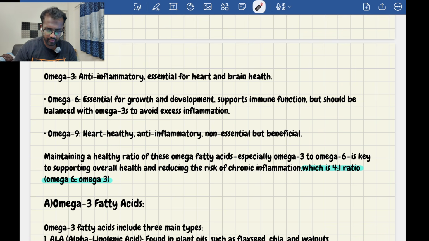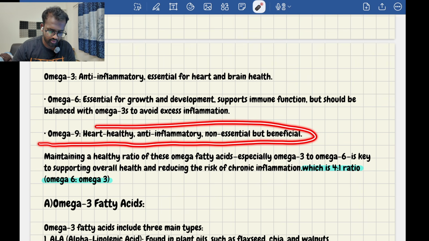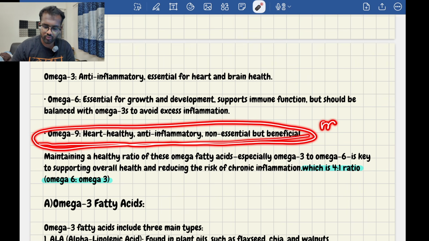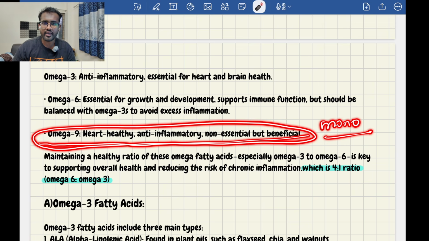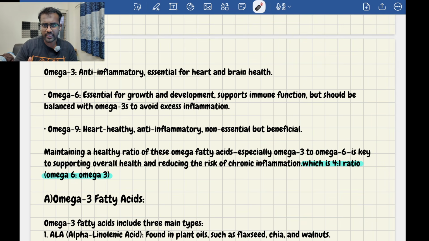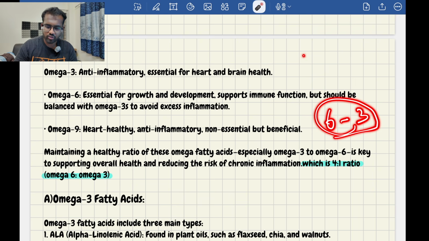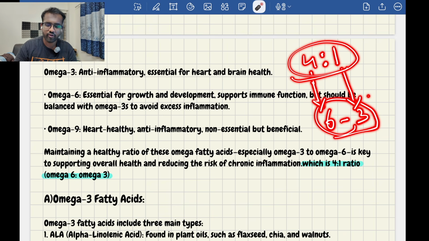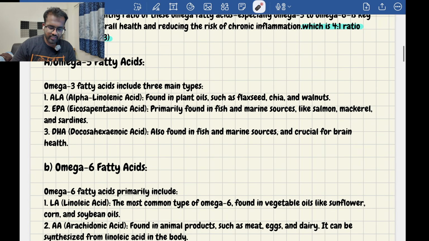Then we have omega 9. Omega 9 is heart healthy, anti-inflammatory, non-essential but beneficial. Okay, I just explained monounsaturated fatty acids, which include oleic acid, etc. So the main thing which I have told: omega 6 should be balanced out by omega 3 in the ratio of 4:1. Where 4 is omega 6, 1 is omega 3. It will balance it out, because this question will be formed in the upcoming exam. Very, very important. Okay.